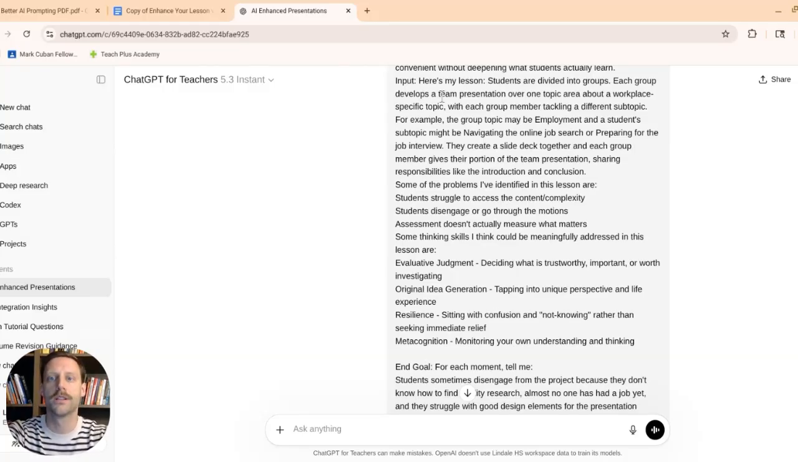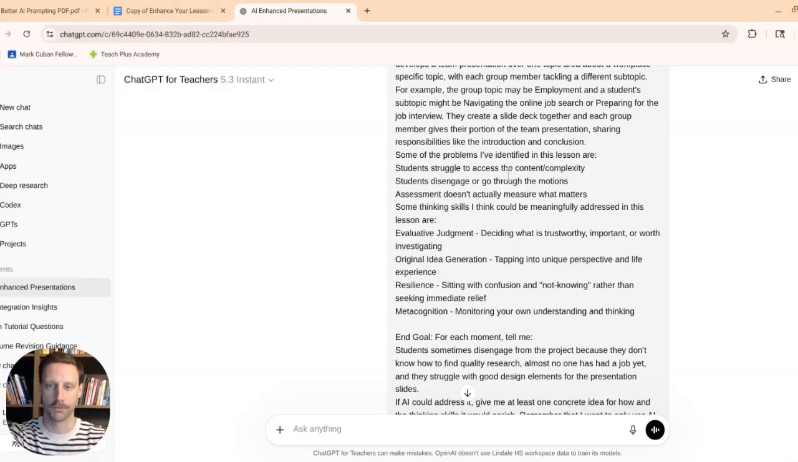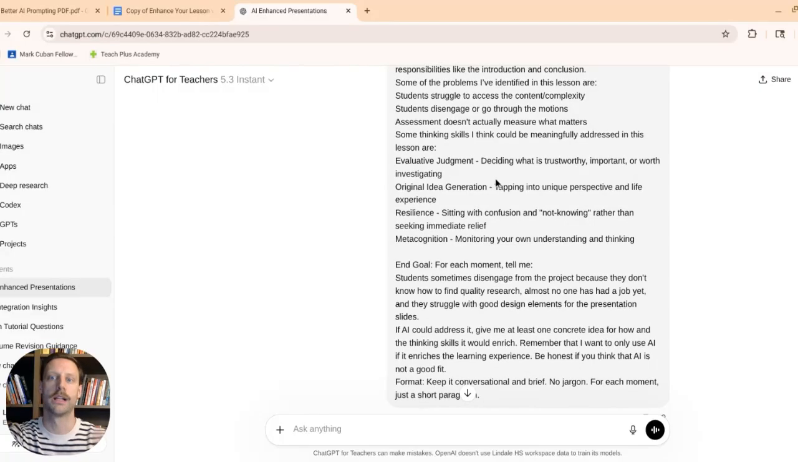Each group develops a team presentation over one topic area about a workplace specific topic, with each group member tackling a different subtopic. For example, the group topic may be employment, and a student's subtopic might be navigating the online job search or preparing for the job interview. They create a slide deck together, and each group member gives their portion of the team presentation, sharing responsibilities like the introduction and conclusion. I list off the problems that I saw, as well as thinking skills that could be meaningfully addressed.